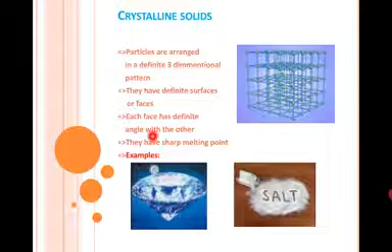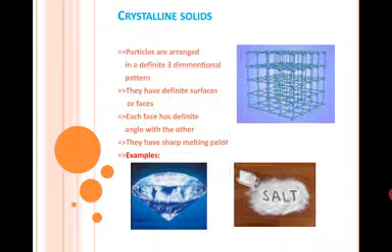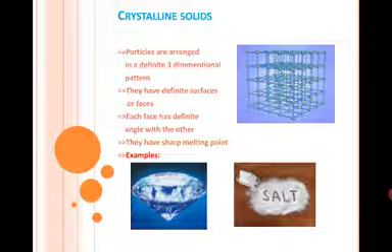They have sharp melting point. This means they will melt at a fixed temperature. Examples of the crystalline solids are diamond and sodium chloride, which is also known as common salt.